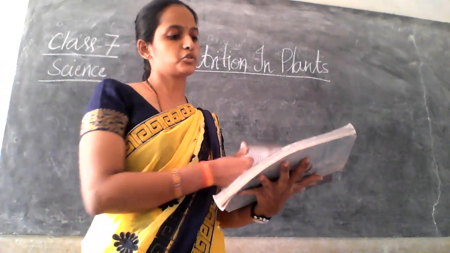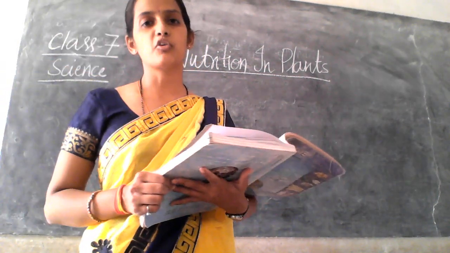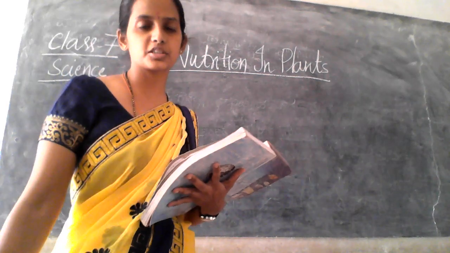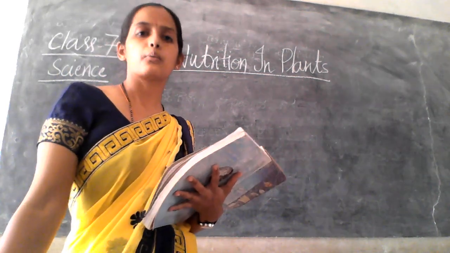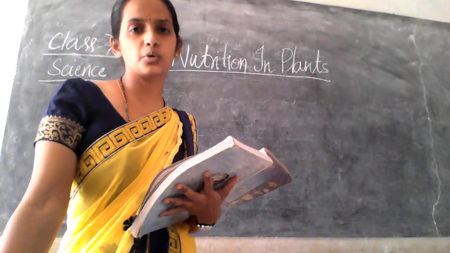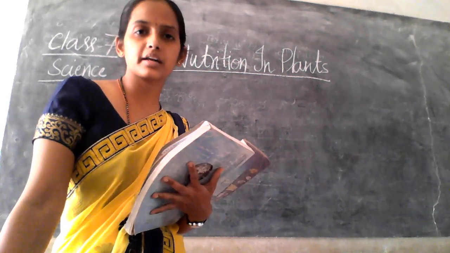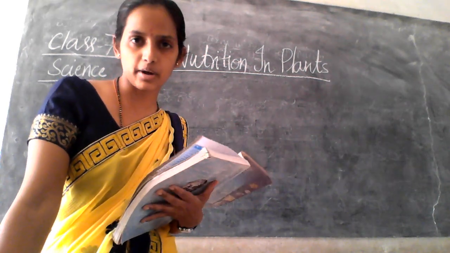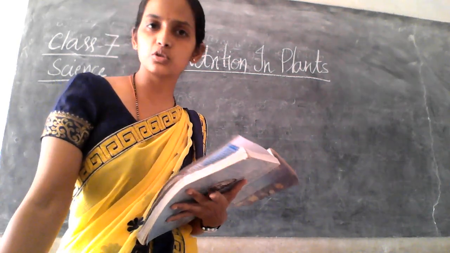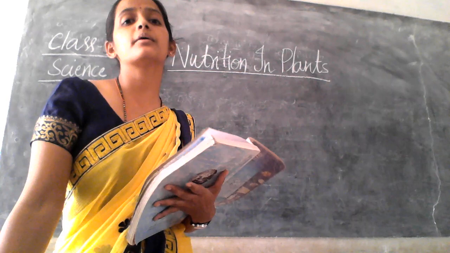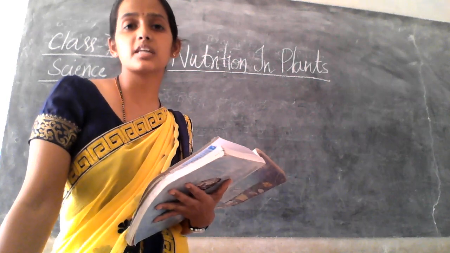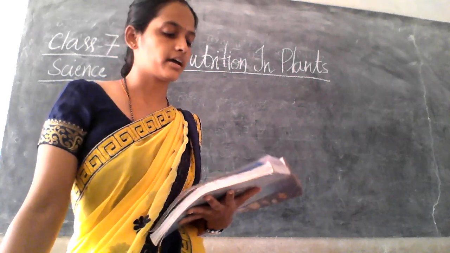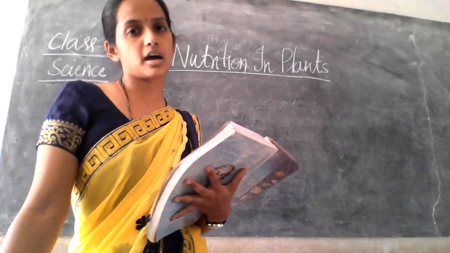So plants use the process called photosynthesis, where what do they do? They take carbon dioxide with the help of stomata, water from the roots, and sunlight through the green pigment, which is chlorophyll, right? And they convert them into carbohydrate.